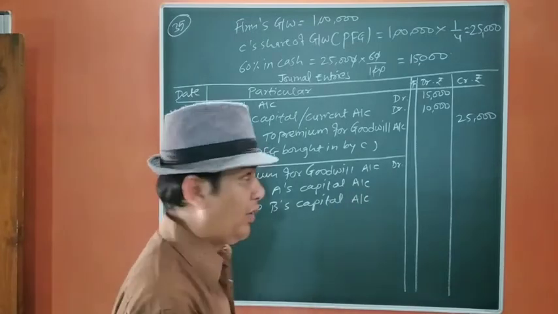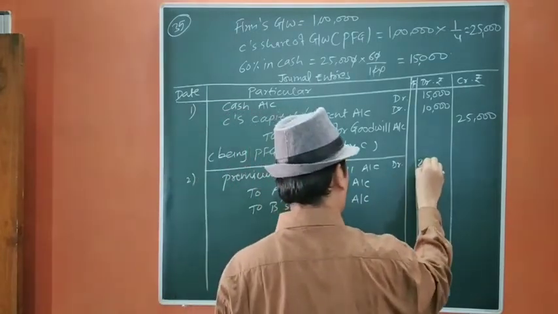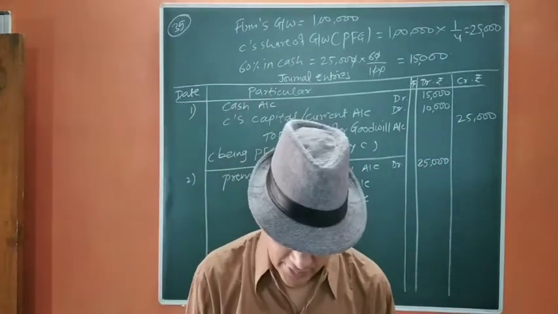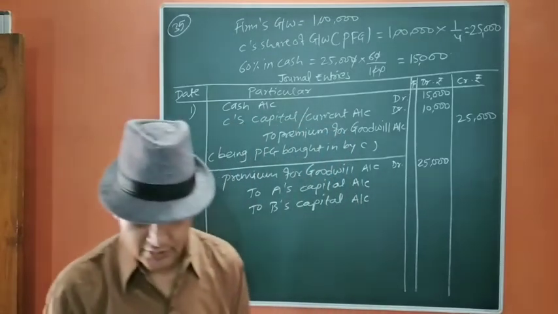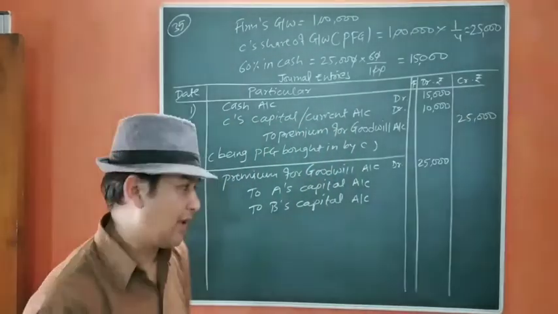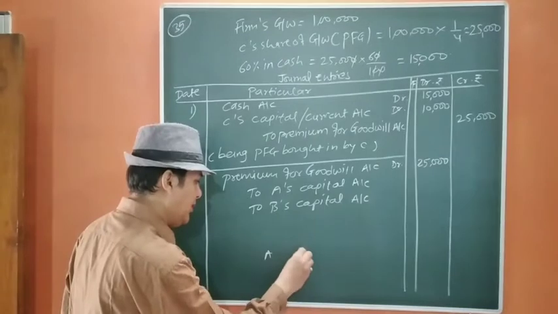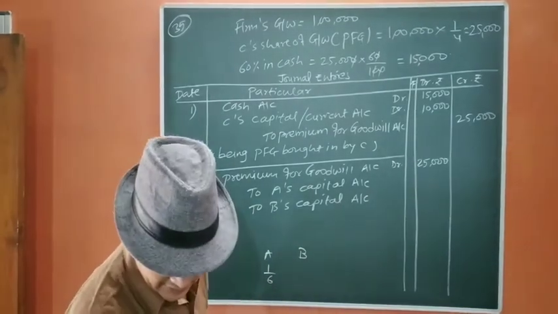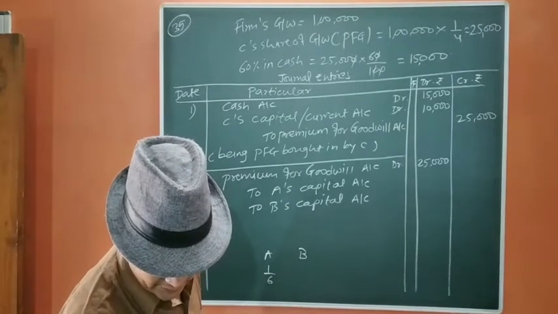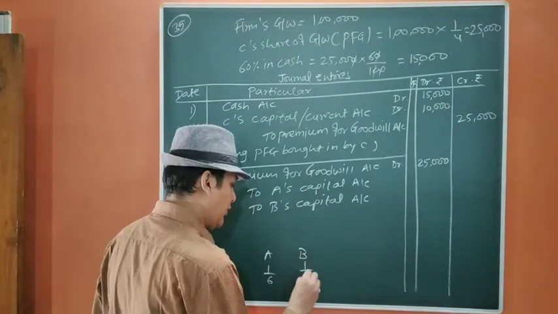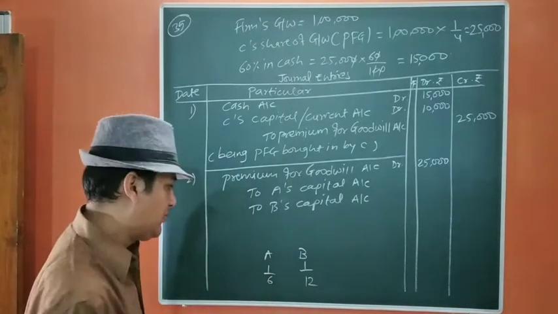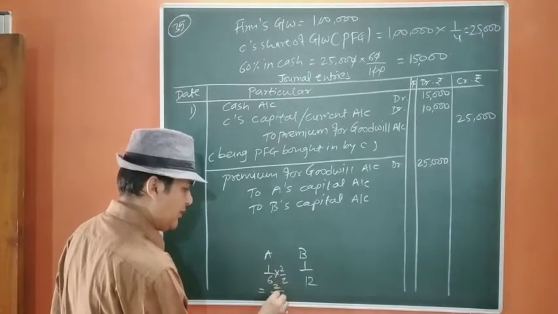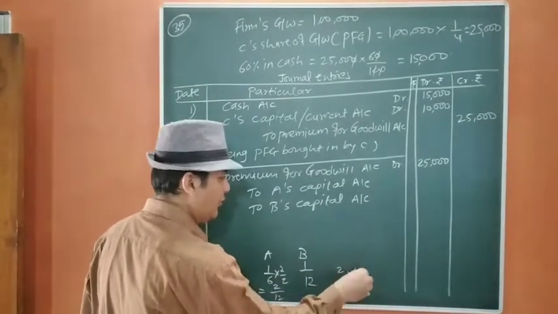Okay. Now, as you know, the premium for goodwill is 25,000. We are going to distribute in the sacrificing ratio, but the sacrificing ratio is not given to us. What is the sacrificing ratio? C is taking 1/6 from A, whereas he is taking 1/12 from B. To make it 12, I have to multiply by 2, so it is going to be 2/12. So the ratio will be 2:1.